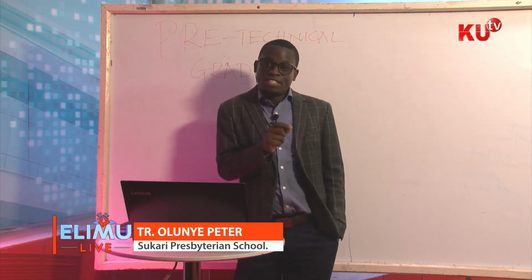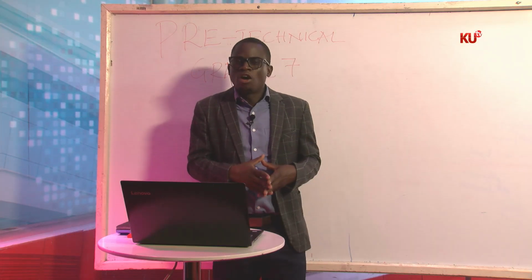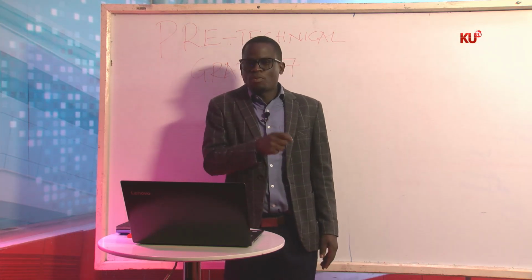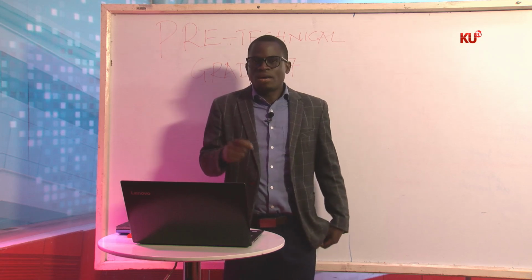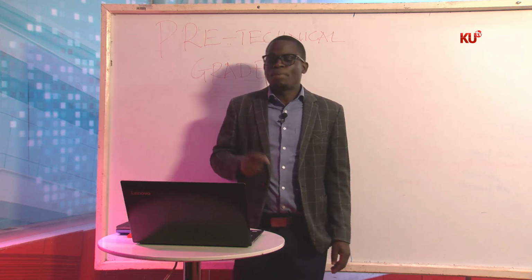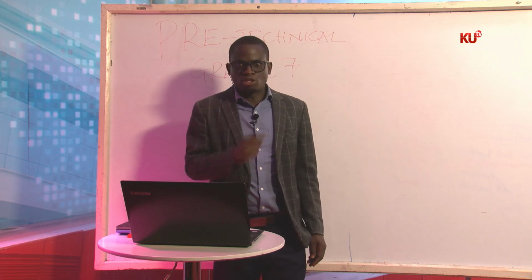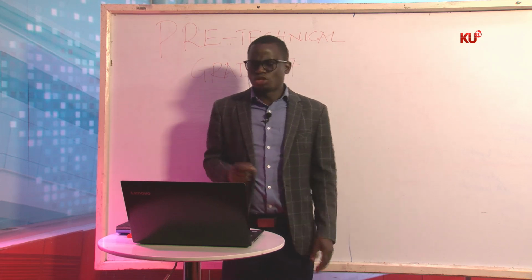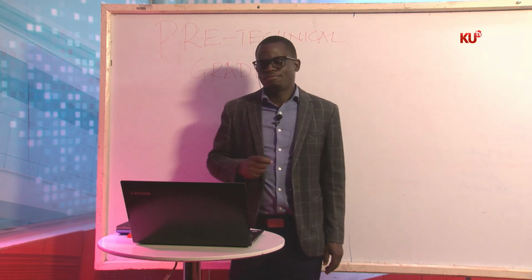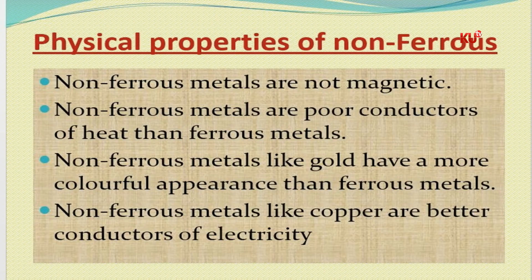The physical properties of non-ferrous metals are the opposite of the physical properties of ferrous metals. Non-ferrous metals are not magnetic. So they are non-magnetic. They are poorly attracted to a magnet. That's why we call them non-magnetic.